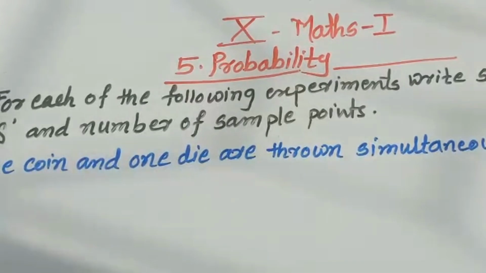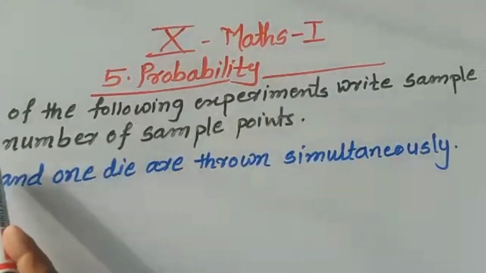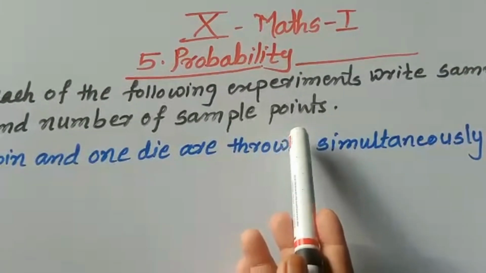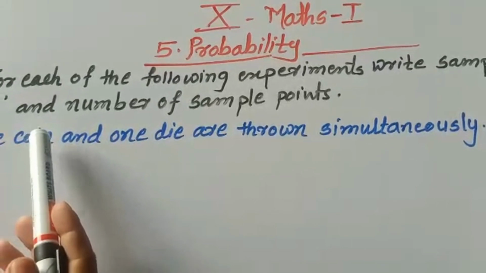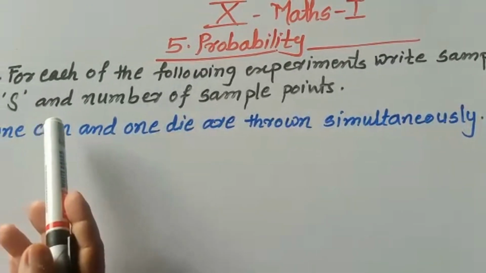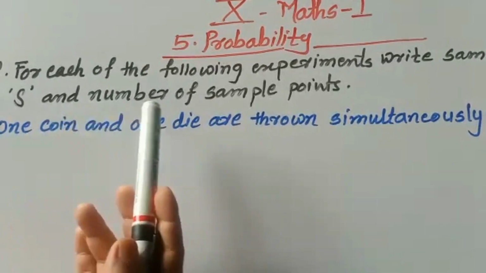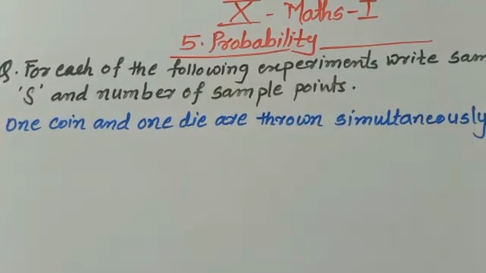The first question in this lesson is: for each of the following experiments write sample space S and number of sample points. Here sample space S is the set of all the possible outcomes of a random experiment.